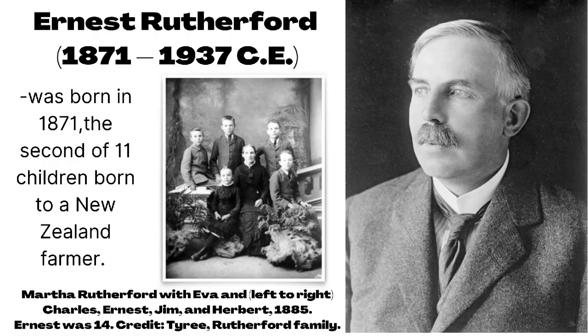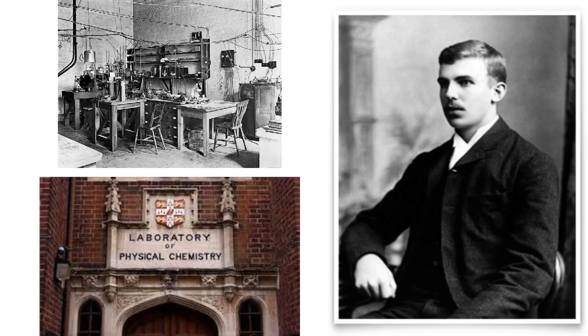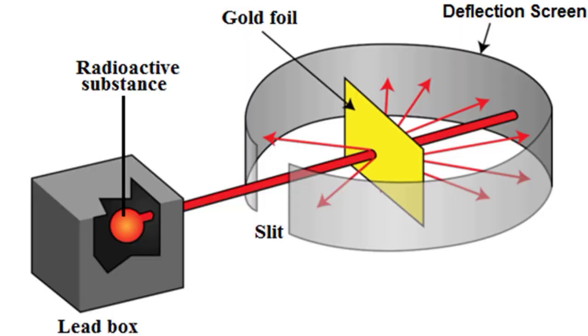Ernest Rutherford was born in 1871, the second of 11 children born to a New Zealand farmer. After graduating from college, he traveled to England to work at the Cavendish Laboratory doing research with Hans Geiger on radioactivity. In 1908, he performed an experiment using positively charged particles fired at gold foil.